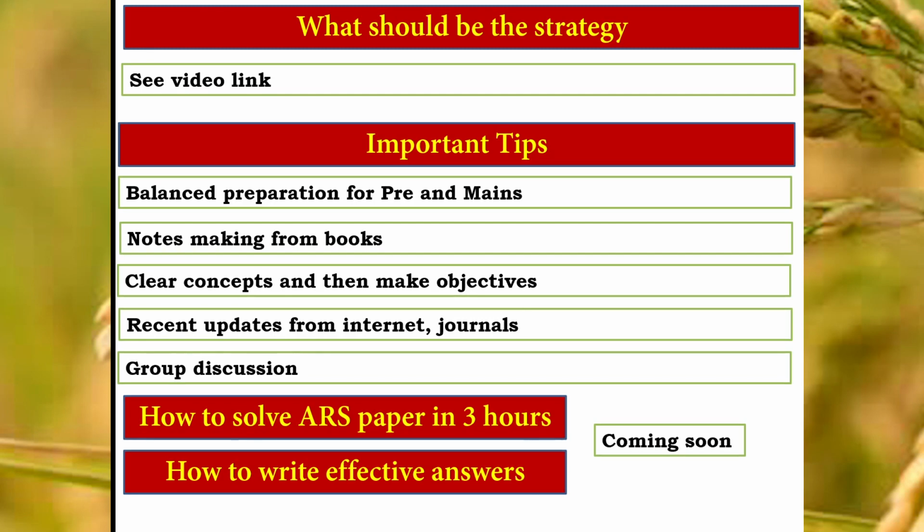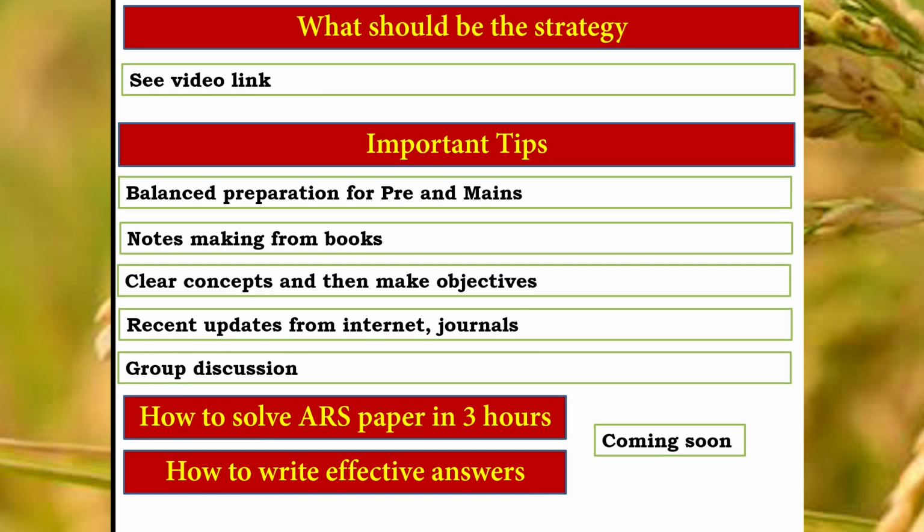Then updates from the internet and from journals: you should have a good habit of reading at least one very good journal in the field of agronomy, so that you know the latest techniques, the latest developments, and the new varieties released by many institutes at their convocations. If there are one or two important varieties which are very specific, remarkable, and have a distinctive feature, you should always know them. This will happen only when you have a good habit of visiting the ICAR website, ministry websites, and current affairs related to agriculture. So please keep updated on that also.